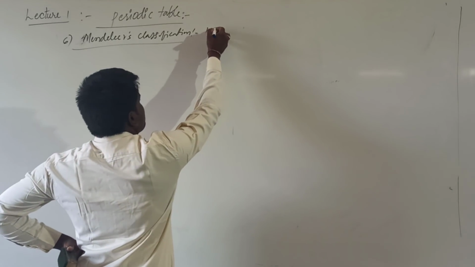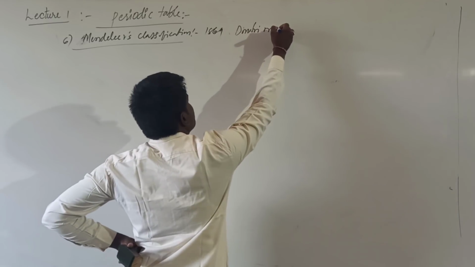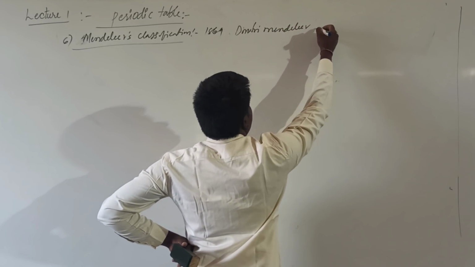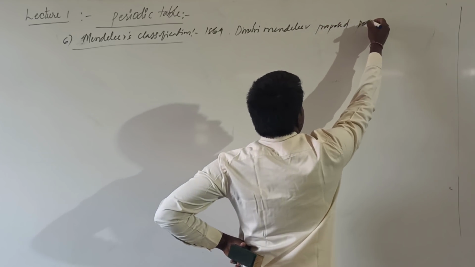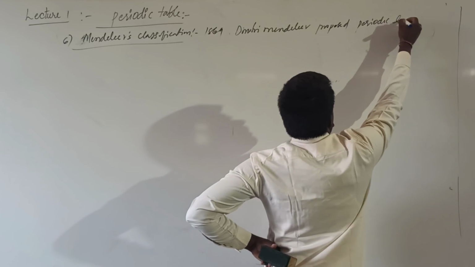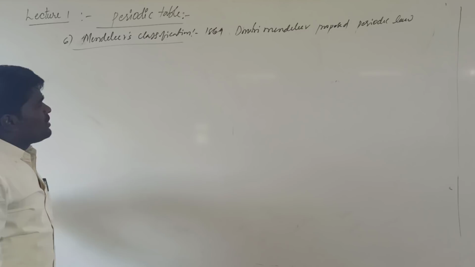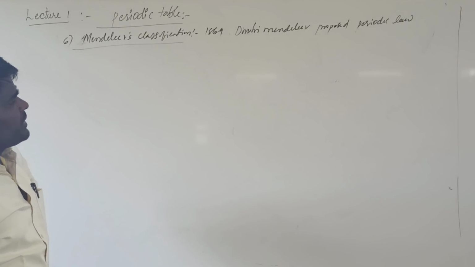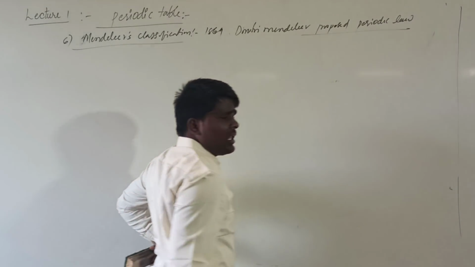In the year 1869, Dmitri Mendeleev proposed the periodic law. He has proposed a periodic law for the first time. For his work in the development of the periodic table, he was regarded as the father of the periodic table.